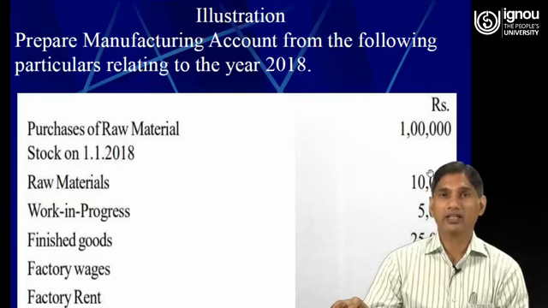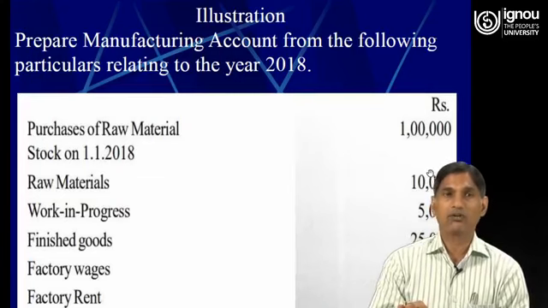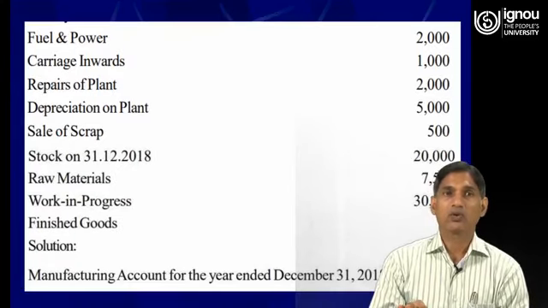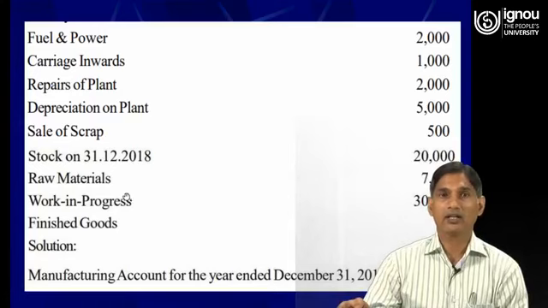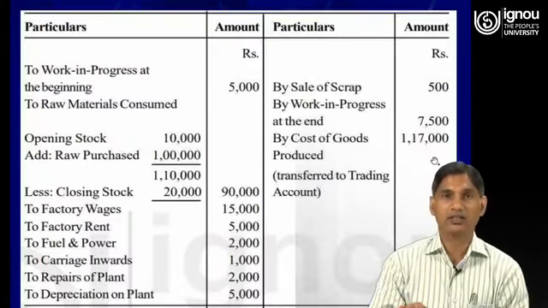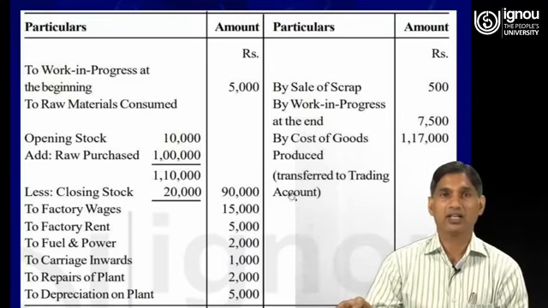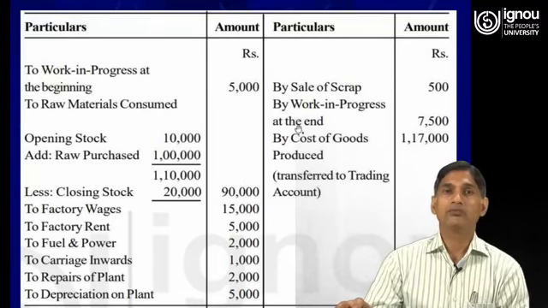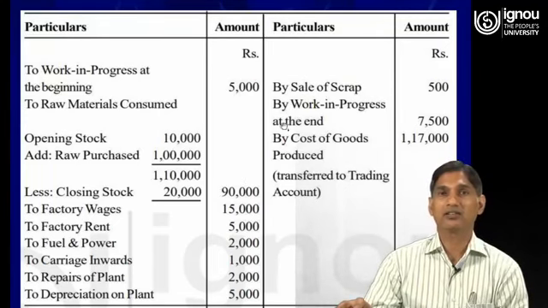So it is 1 lakh 10,000 minus closing stock of raw material, which is 20,000. So it is 90,000. Yes, it is 90,000. Now work in progress at the end is 7,500.